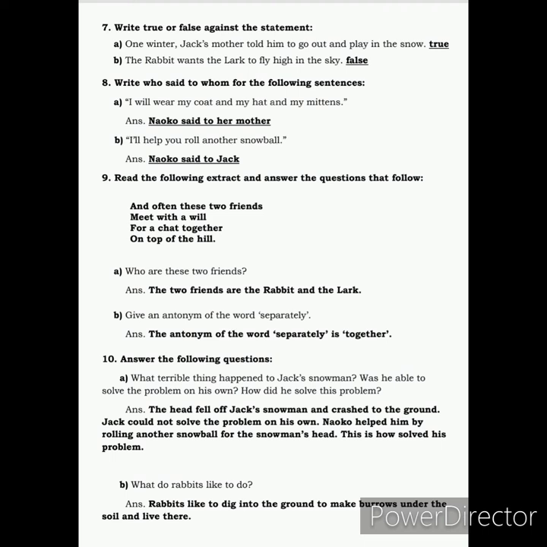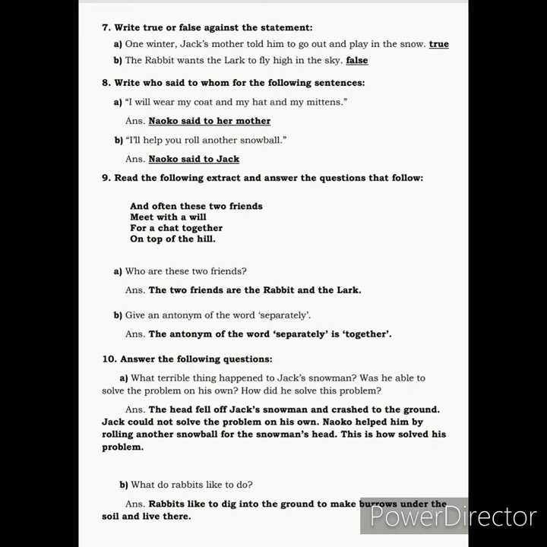So, here in question number 9, you have to read the following extract and answer the questions that follow. So, I'm reading out the extract for you. And often these two friends meet with a will for a chat together on top of the hill. Now, who are these two friends? The two friends are the rabbit and the lark. In the next question, you have to answer the antonym of the word separately. Now, the antonym of the word separately is together.